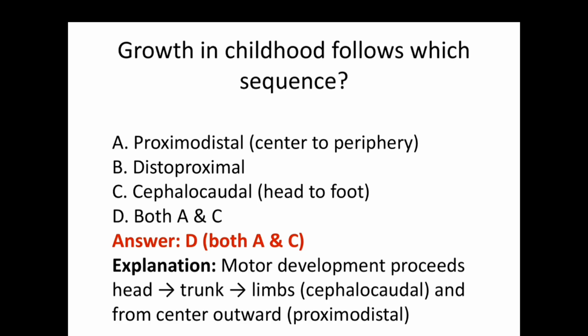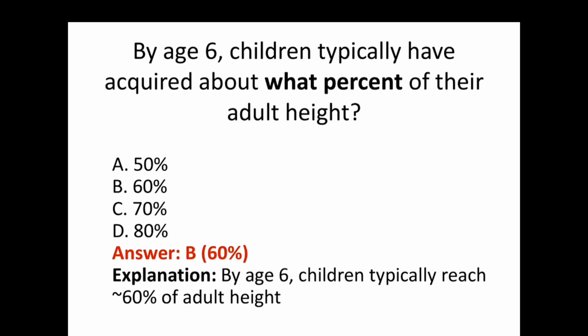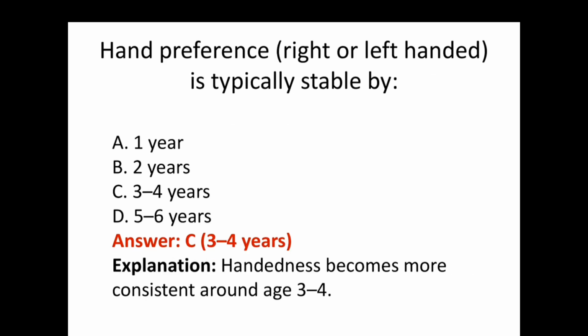The next question, by age 6, children typically have acquired about what percentage of their adult height? The answer is 60%. By age 6, children typically reach 60% of adult weight. Hand preference, right or left-handed, is typically stable by 3 to 4 years. Handedness becomes more consistent around 3 to 4 years.